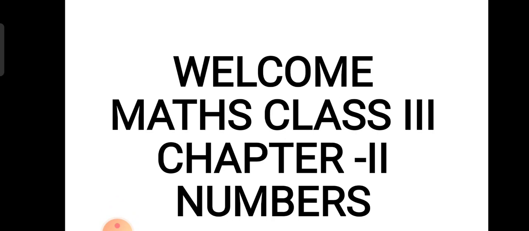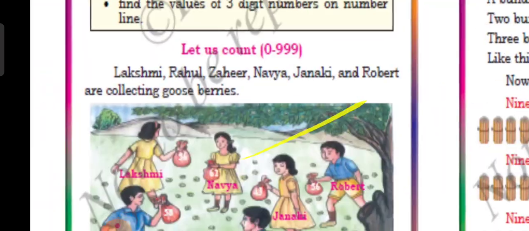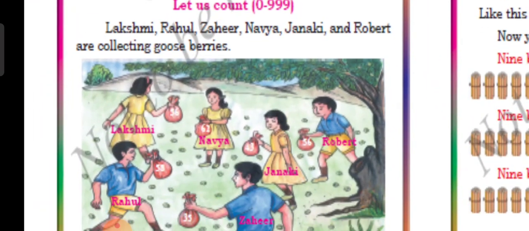So everybody knows what numbers are. What is 1, 2, 3? Okay, so everybody knows this. So see here in page number 18 you can see a picture. See, they are telling us to count.